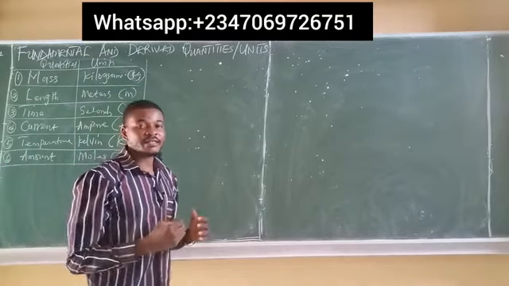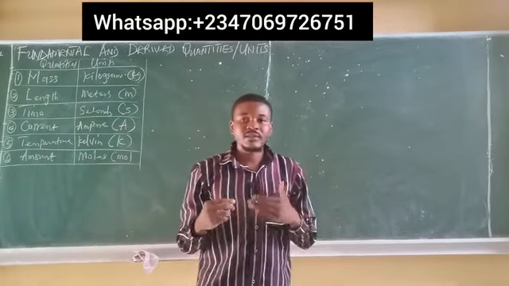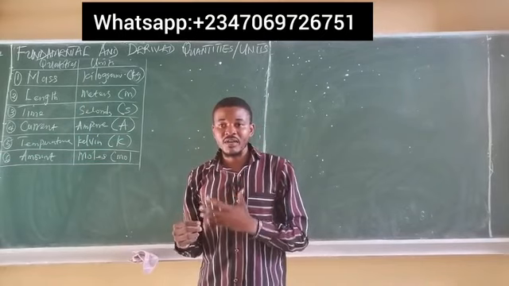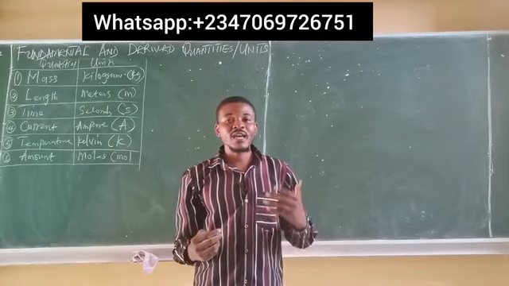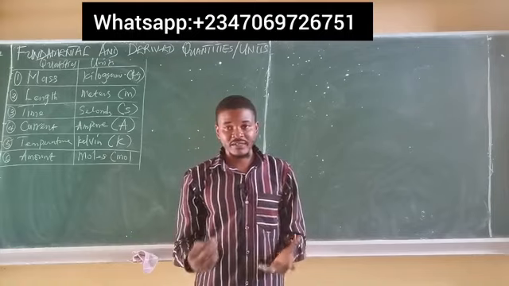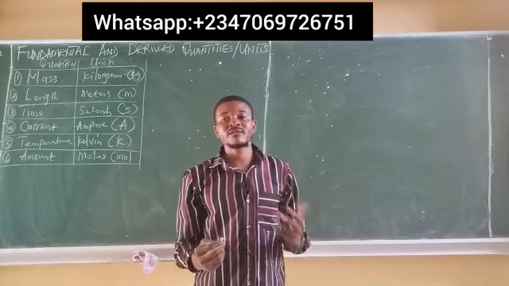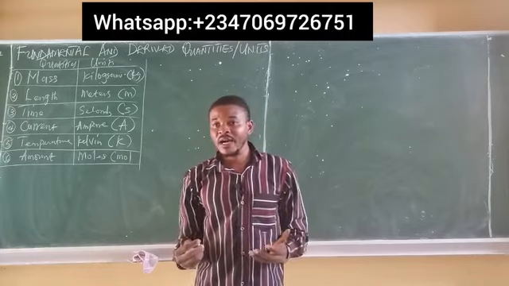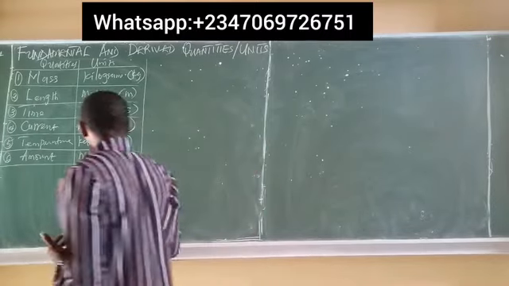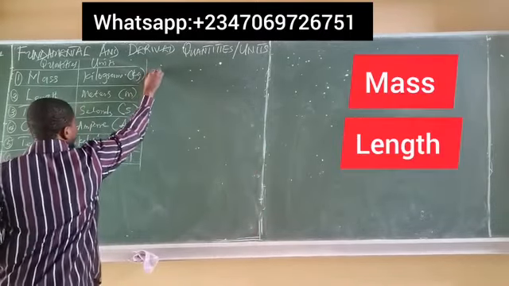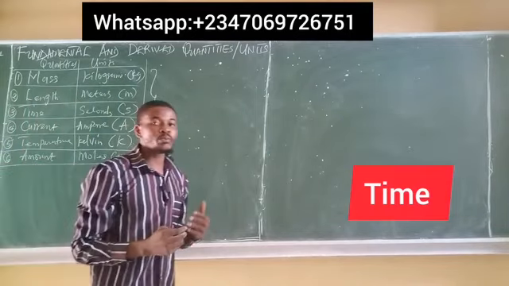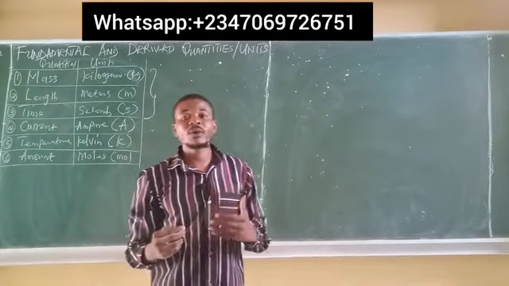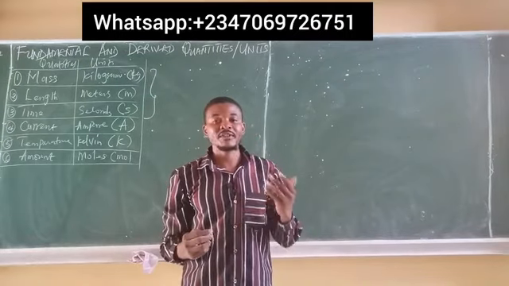Now, I said earlier that about three of the fundamental quantities mentioned here combine to produce every other physical quantity in physics. About three of them, and these three fundamental quantities are simply what? The mass, the length, and the time. These three combine with one another to produce virtually all the quantities we have in physics.